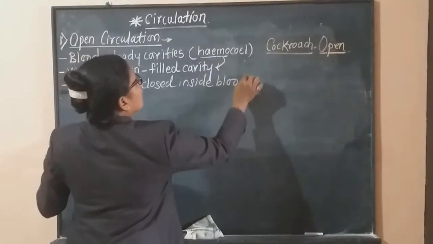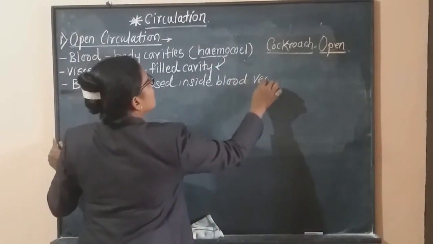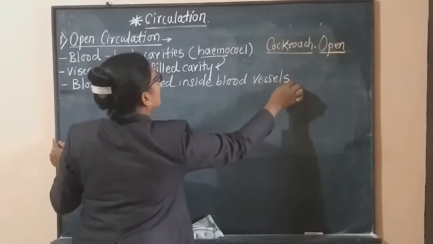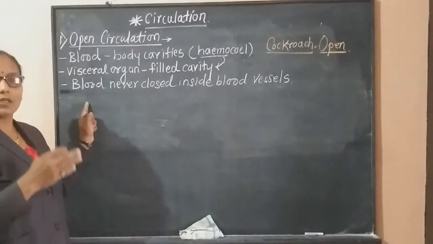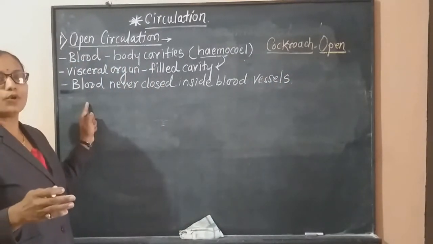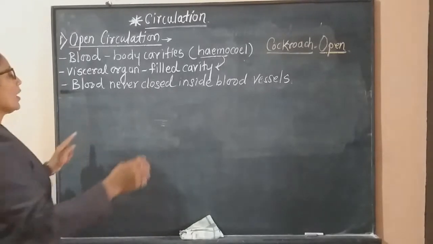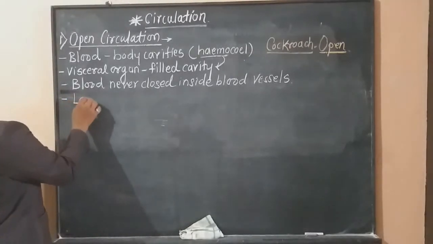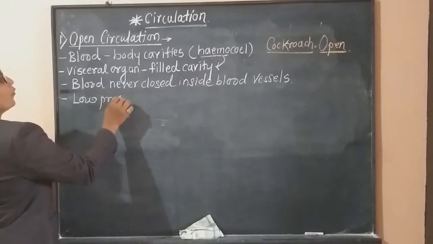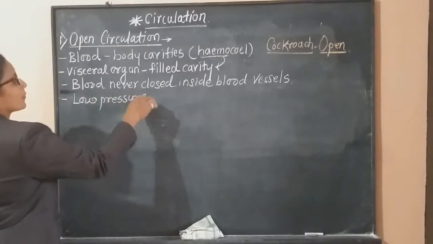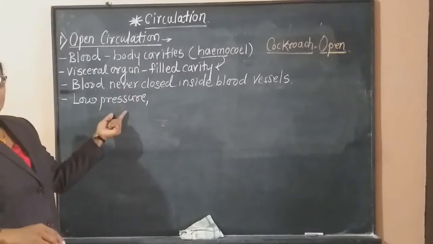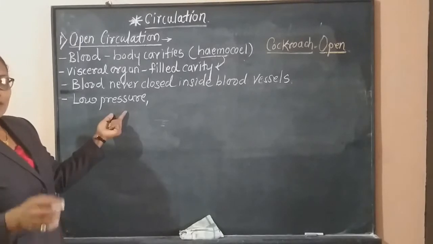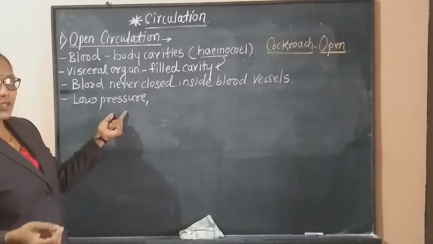There is no network of blood vessels or blood capillaries. Blood simply flows continuously through the body cavities, and this flow of blood is at very low pressure. In open circulation, low pressure is applied for the circulation of blood.